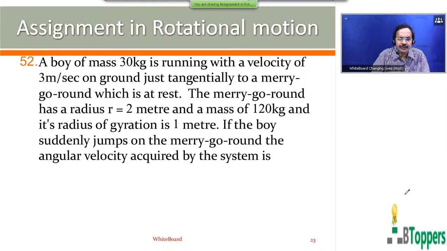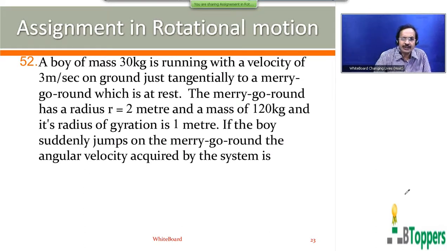So look at the question number 52. A boy of mass 30 kg running with a velocity of 3 meters per second on the ground, just tangentially to a merry-go-round, which is at rest. The merry-go-round has a radius r equal to 2 meters and a mass of 120 kg, and its radius of gyration is 1 meter. The boy suddenly jumps on the merry-go-round. The angular velocity acquired by system.